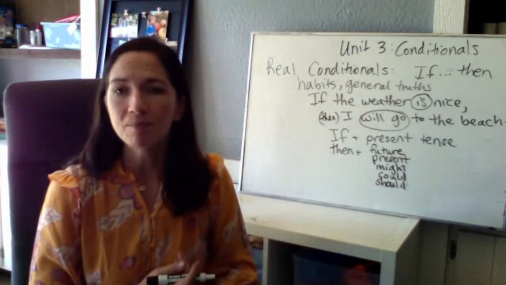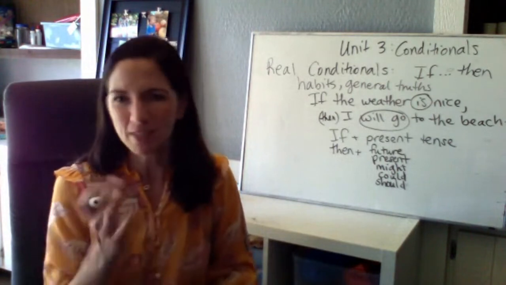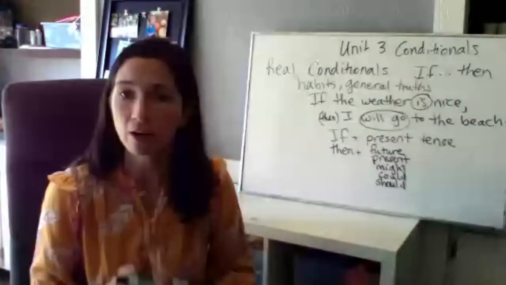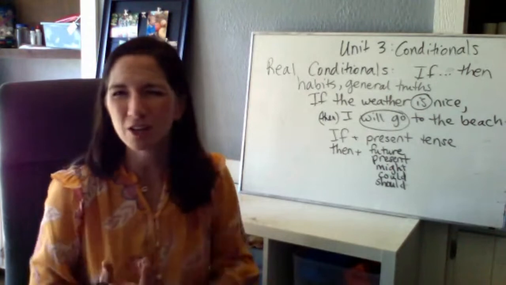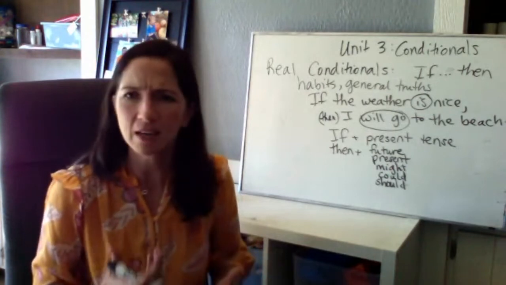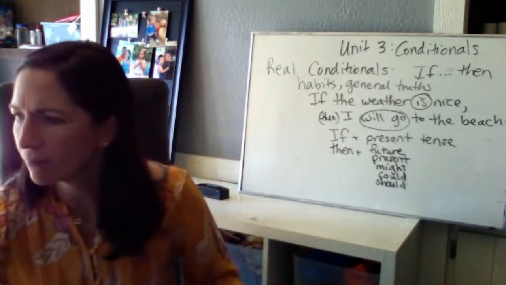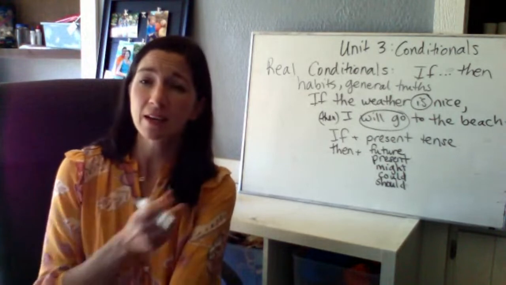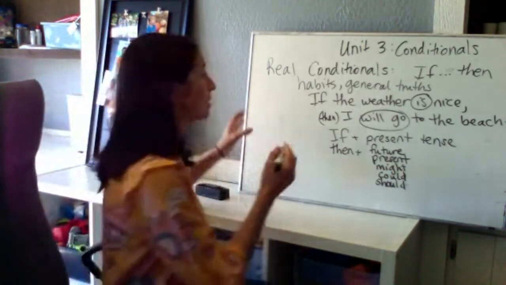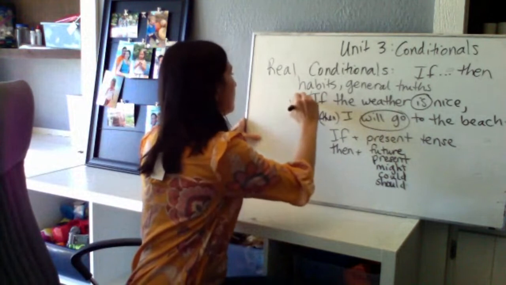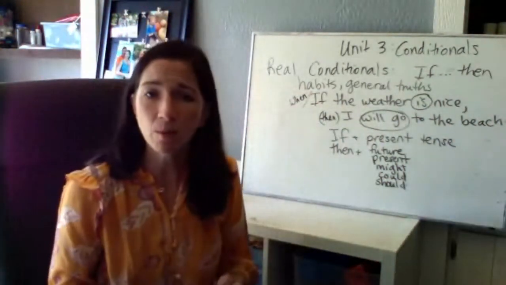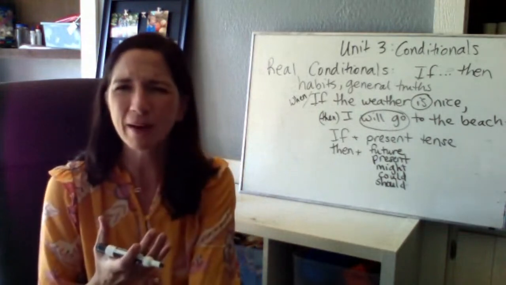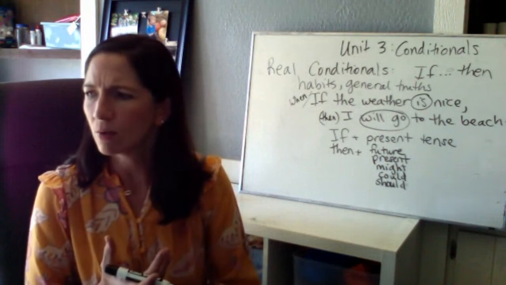So these have different meanings. Might means how likely, like a maybe. Could shows possibility. Yes, I'm able to. I could go to the beach. Should shows obligation. I should go. Maybe there's some reason or obligation for you to go there. All right. We can also sometimes see this if in a real conditional replaced with the word when. And it still has the conditional meaning. When the weather is nice, I go to the beach. So that's not as common, but you might see that in your book, that sometimes we use it with when.